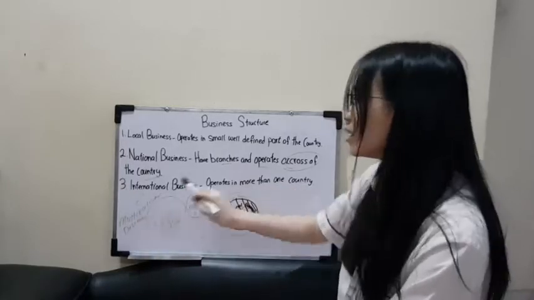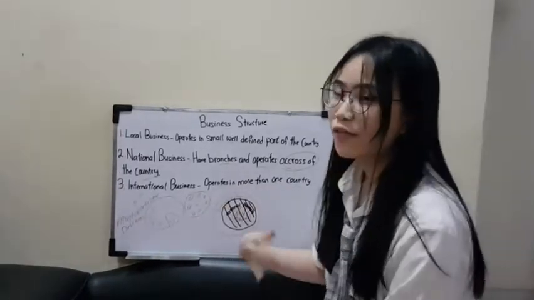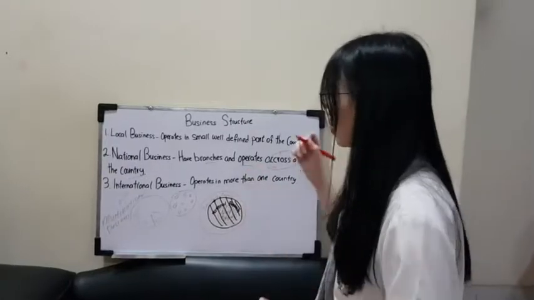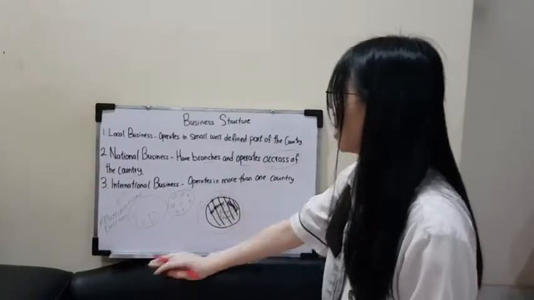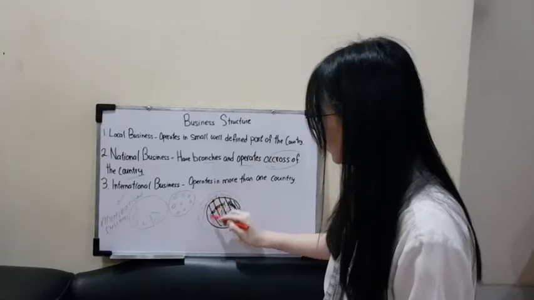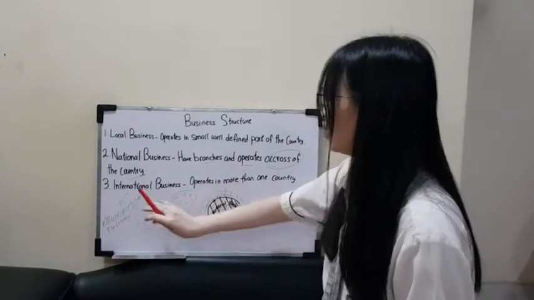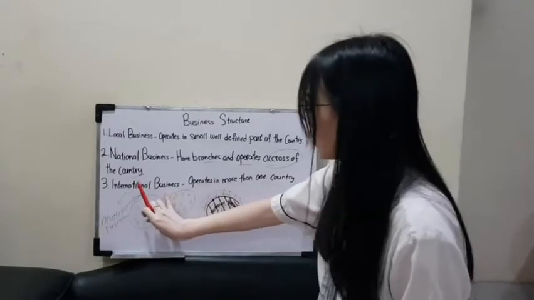An international business operates in more than one country, which means they have a much bigger potential customer base, so all of this will be the potential market for the international business.